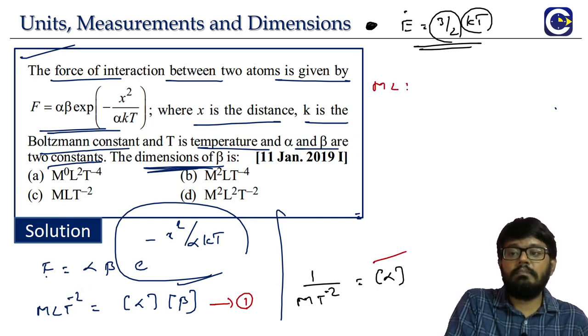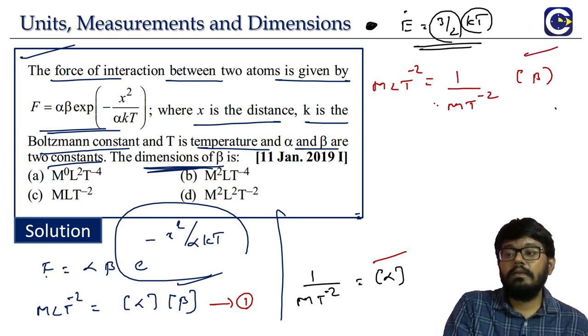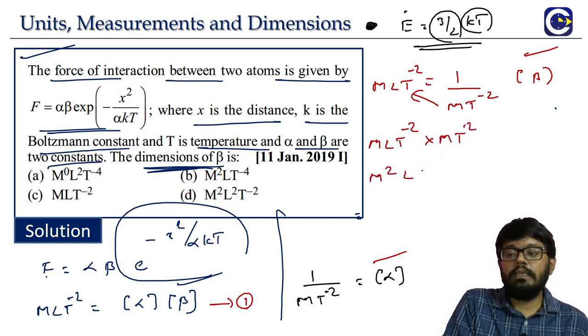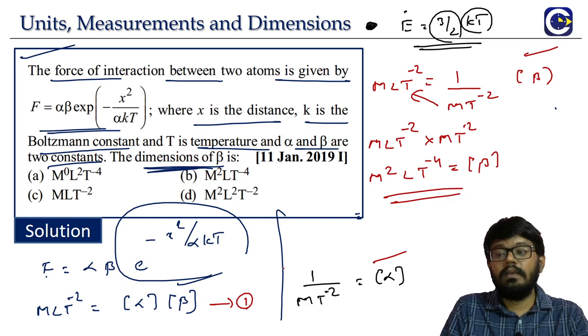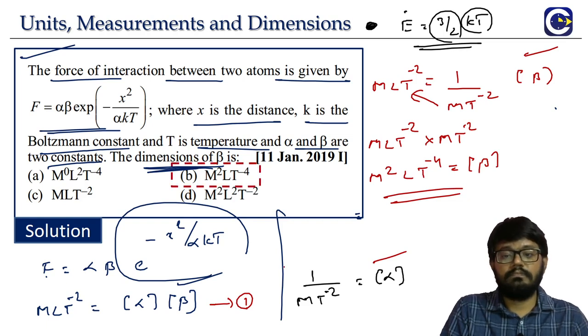The left hand side, m l t power minus 2, is equal to 1 by m t power minus 2 into beta. We want beta, so take everything to the left side. Already m l t power minus 2 is there, into m t power minus 2, gives m square L t power minus 4. This is our beta dimensions.